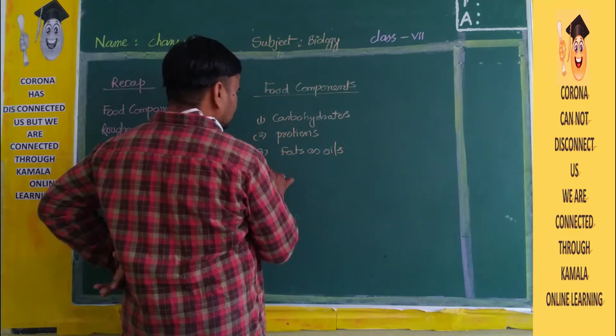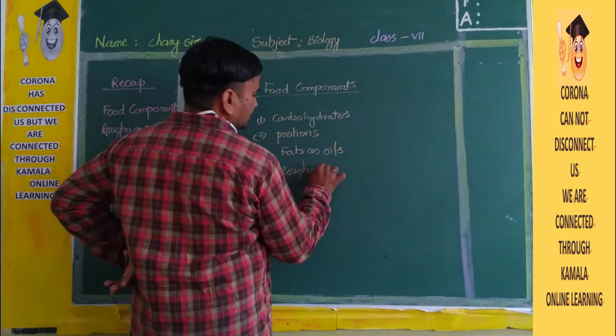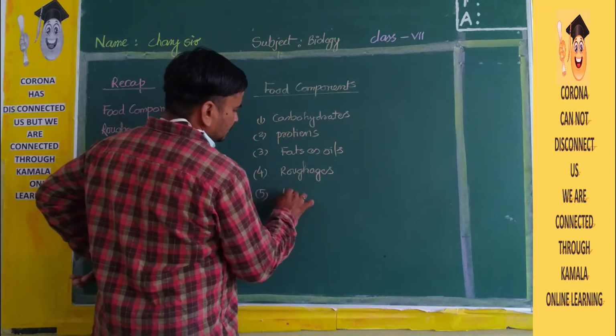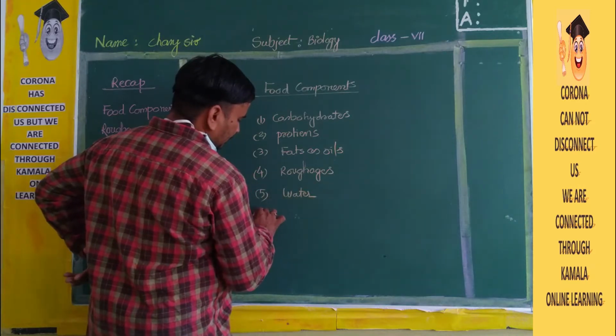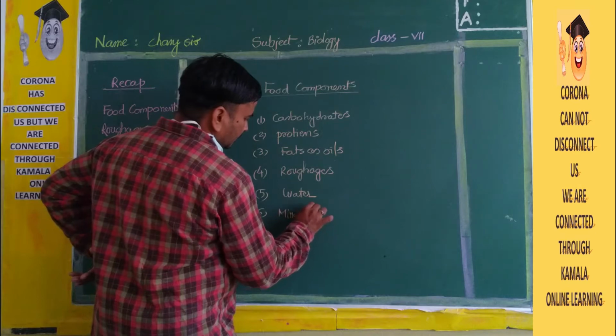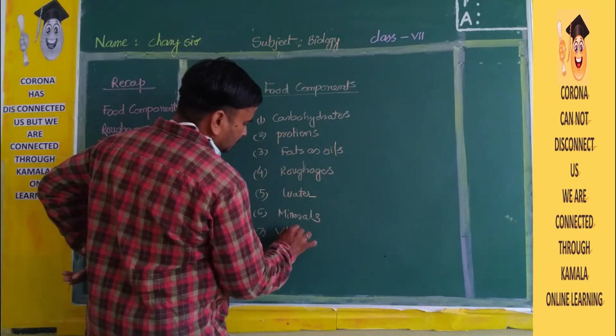The fourth one is roughage. And the fifth one is water. It is also important. And the sixth one is minerals. And the seventh one is vitamins.